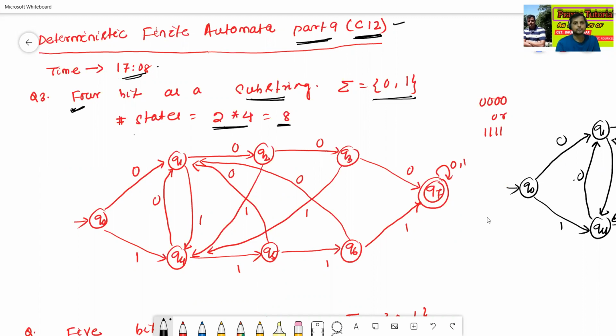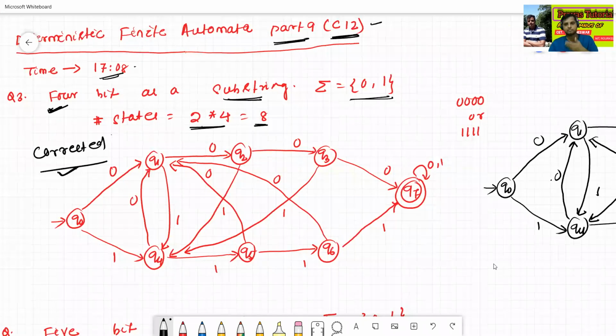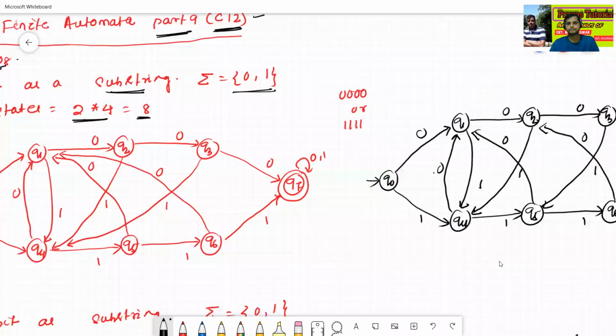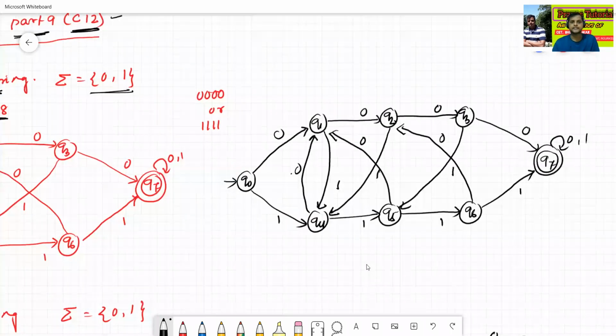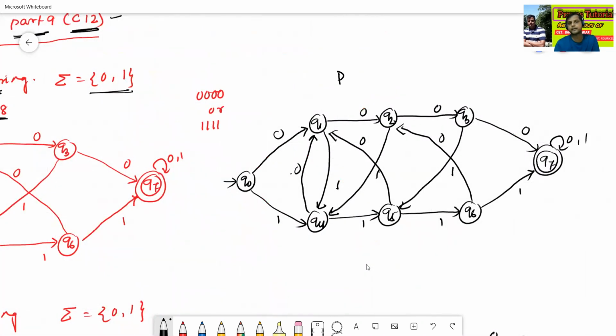The DFA for the given question is like this. This is the corrected one. Now I'll explain what the mistakes were in the previous video, class 12.